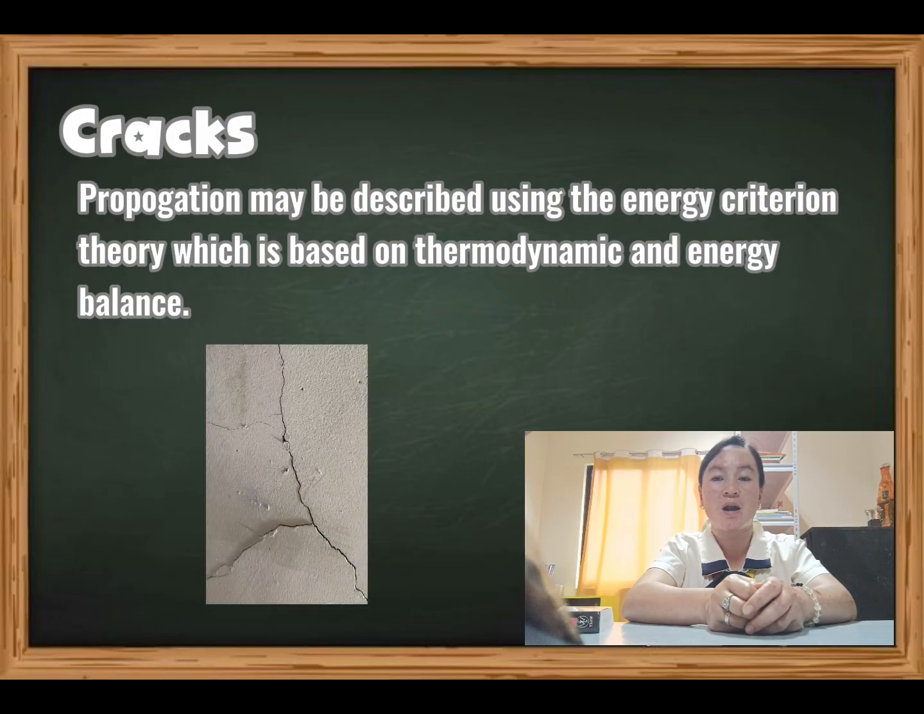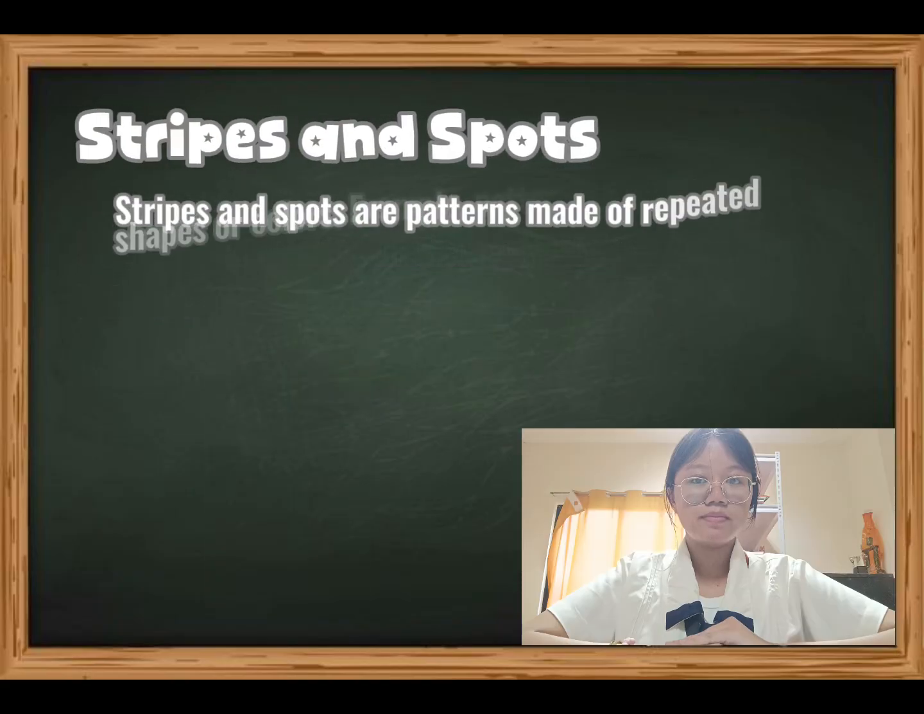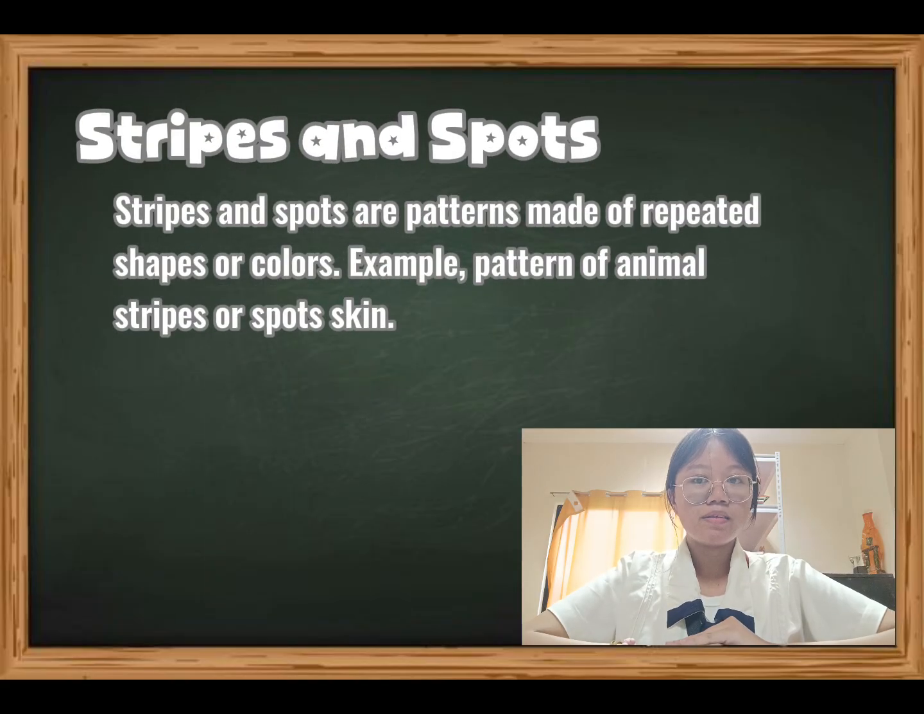So what is a crack? A crack is a line on the surface of something along which it has split without breaking into separate parts. Stripes and spots. Stripes and spots are patterns made of repeated shapes or colors. These patterns can also be natural or man-made.